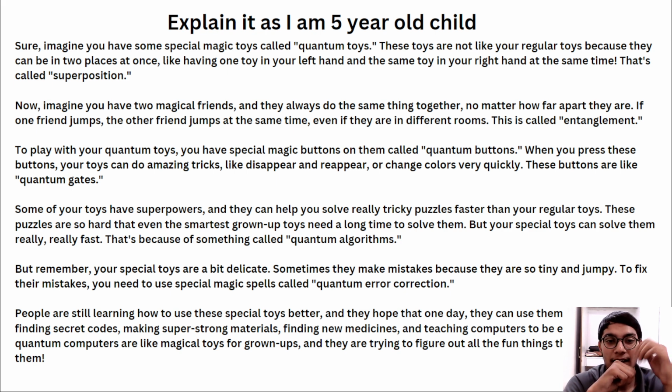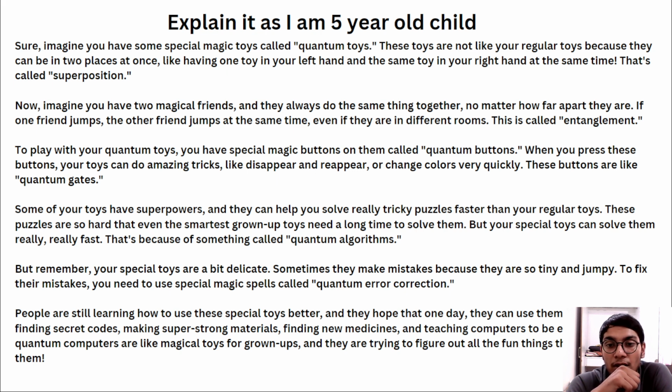Two places at once, like having one toy in your left hand at the same time as the right. It can be in the form of a pointer. A pointer is like copying: the same data can be stored in the same place simultaneously. It can be that way, the same toy in the right hand and the left at the same time. That is called superposition.